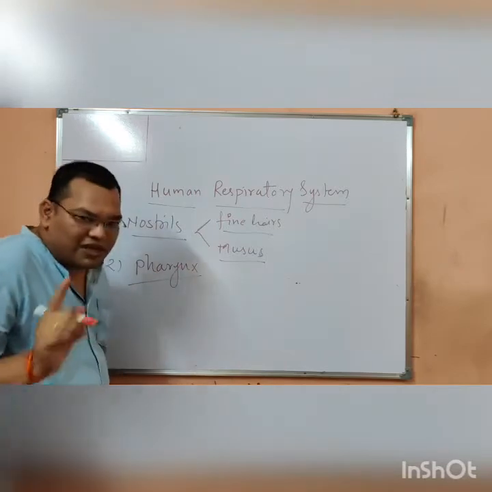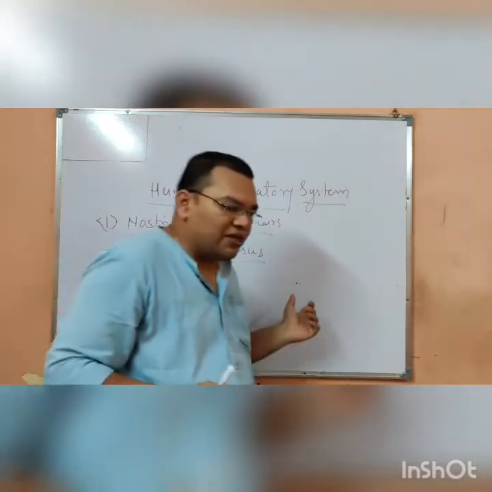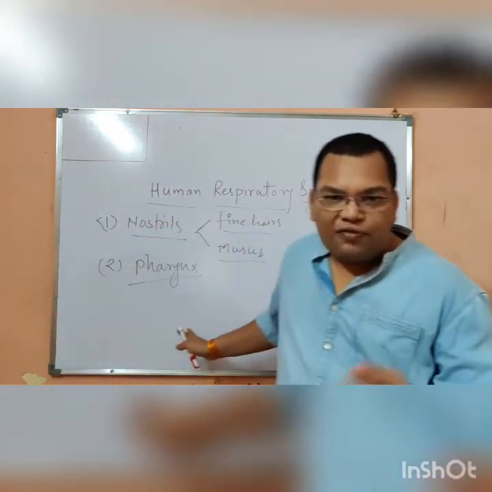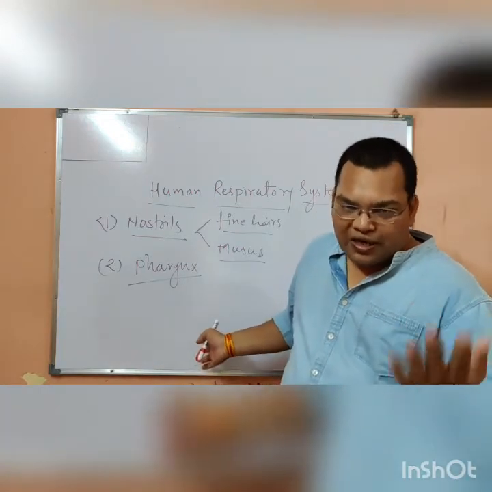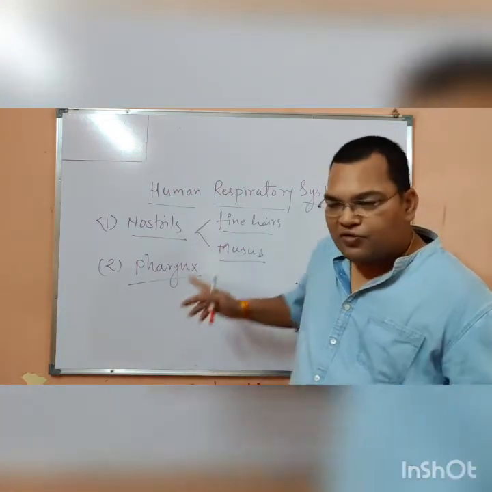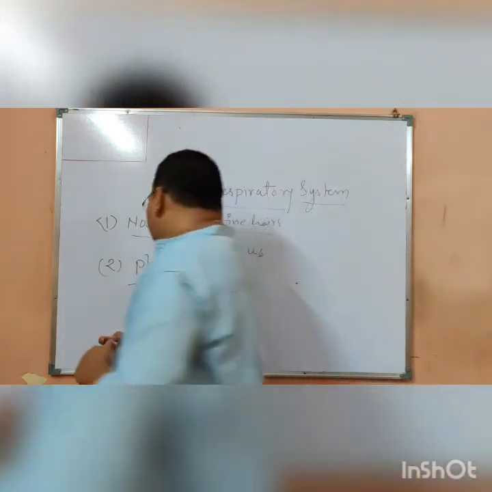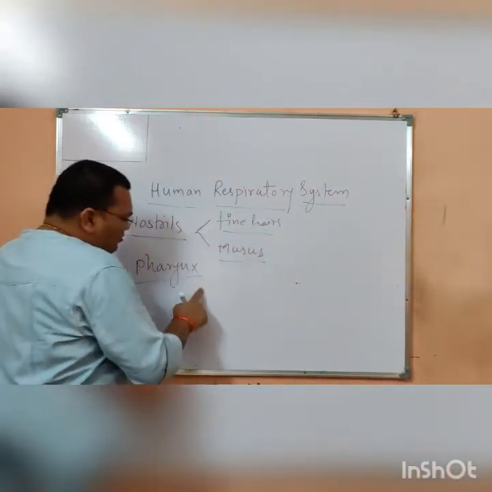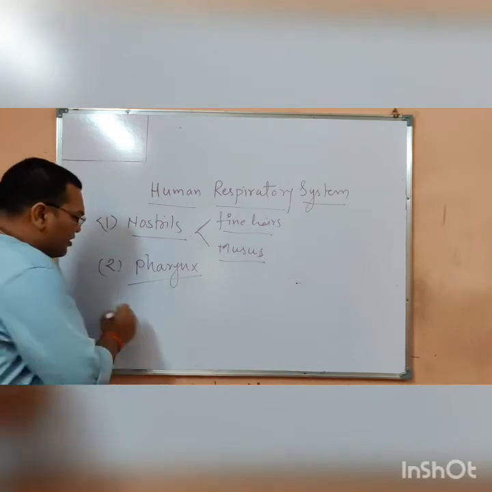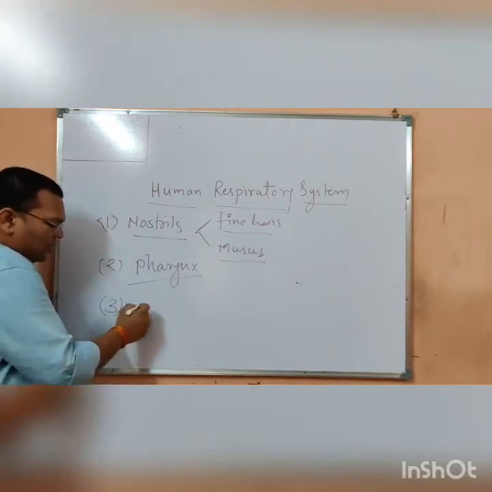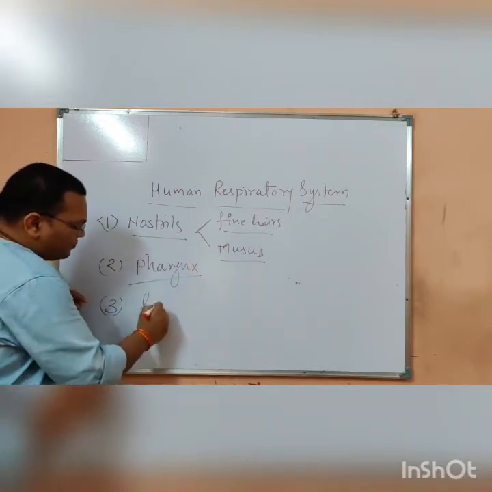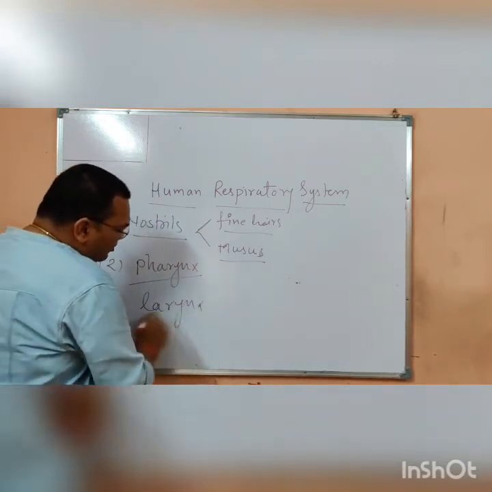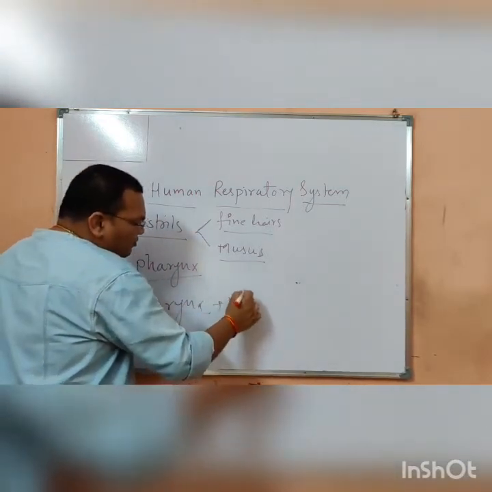Now the diagram is there in your book. When you are going to watch this video, you have to keep the diagram with you. You have to see the diagram and you have to study this video. Now after the nostril comes the pharynx, and then next, the larynx is there. Larynx is also known as the voice box.